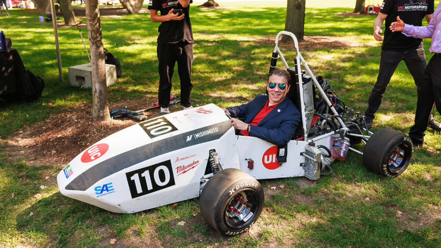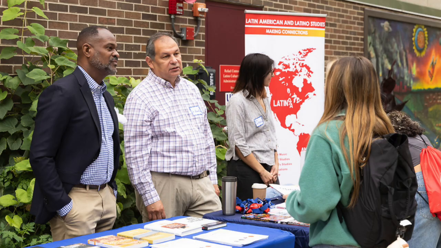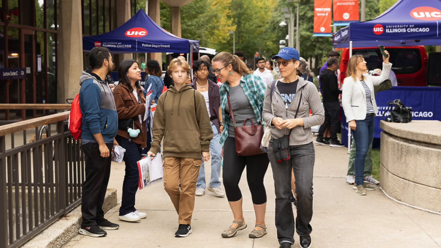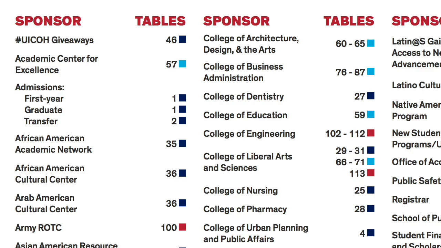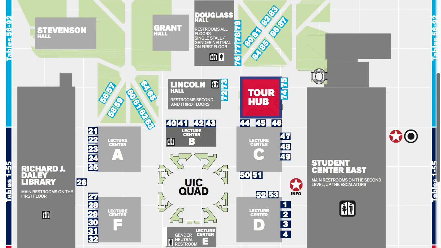During the event, if you have some general questions about UIC, such as how to apply, or if you find yourself with some downtime between sessions, or if you need help finding your next session, you'll want to visit the UIC Expo. The Expo will run for the entire duration of the Open House, and you can think of it as a college fair exclusively for UIC programming. The table locations for Expo participants are divided into 3 distinct color categories, as shown on the Expo map. You can use the color coding to find specific tables on campus.